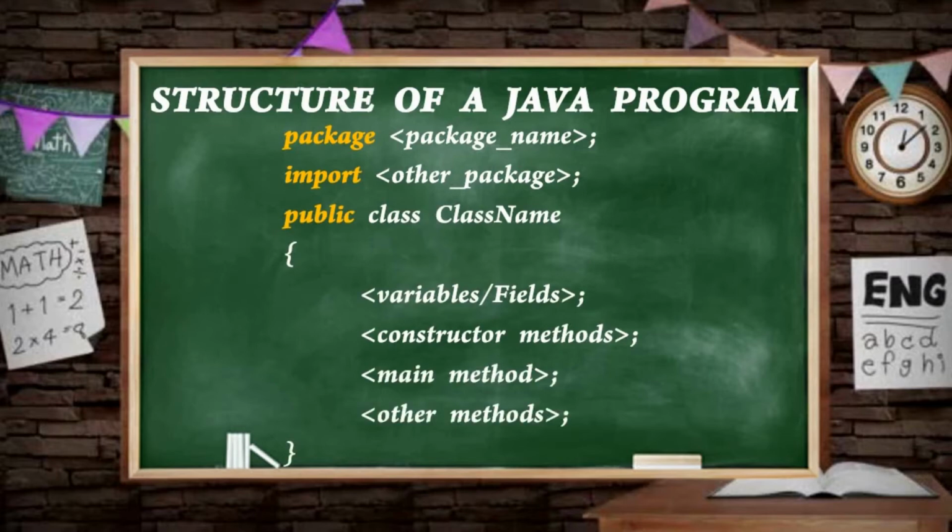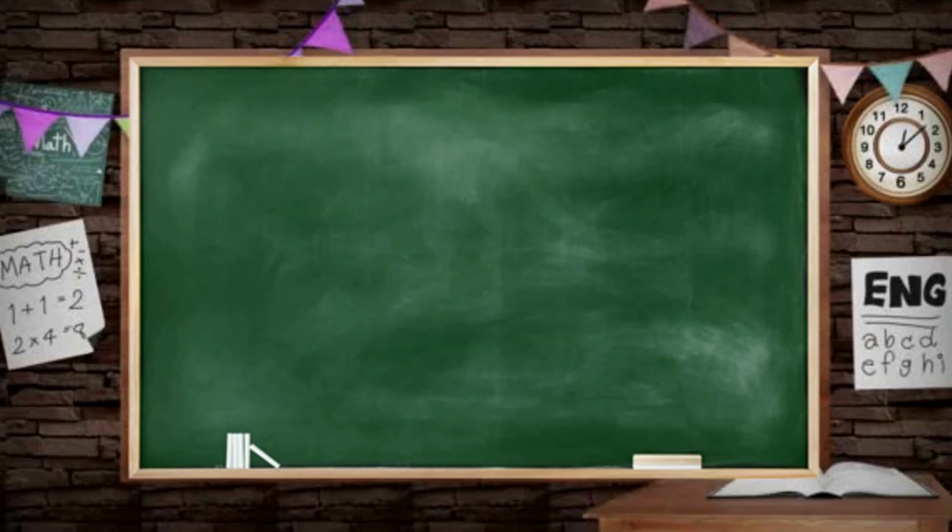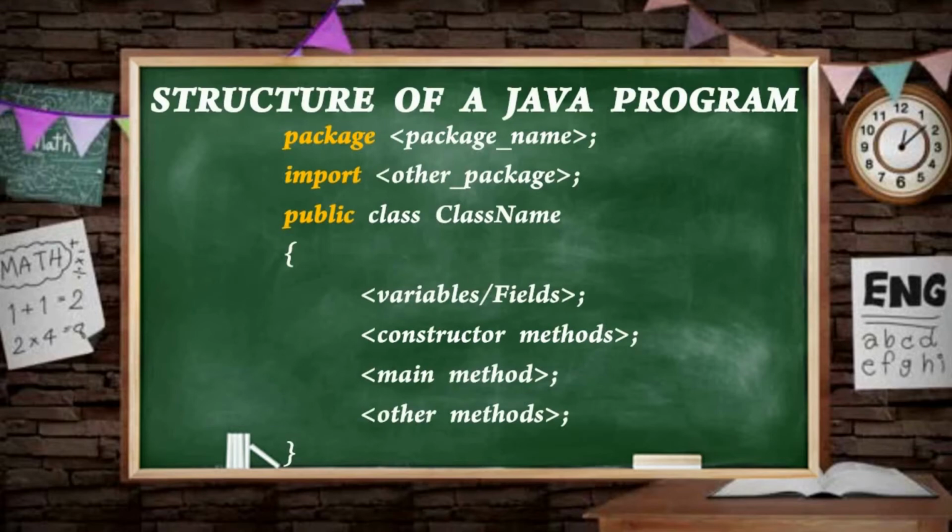So here let's see the structure of our Java program, which starts with the keyword package followed by the package name. This is the very first line of your Java program when you are creating it with an editor such as NetBeans, right? These two statements, package followed by your package name and import followed by your package name, are optional. They are similar to header files in C language and namespaces used in C# language. Here package is nothing but a collection of classes.